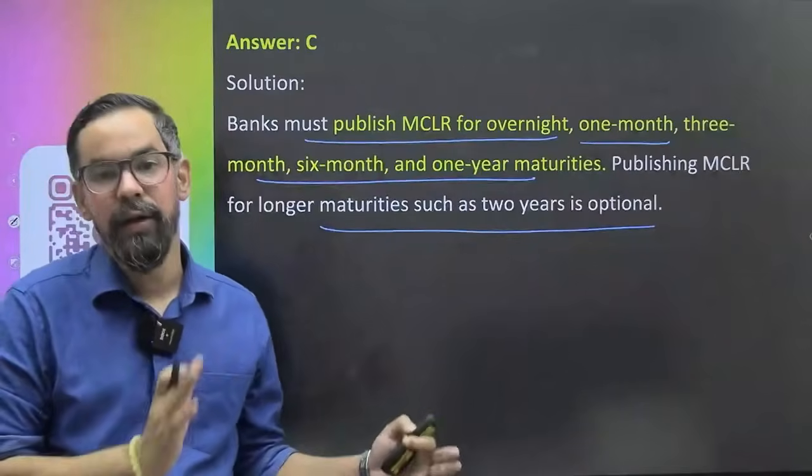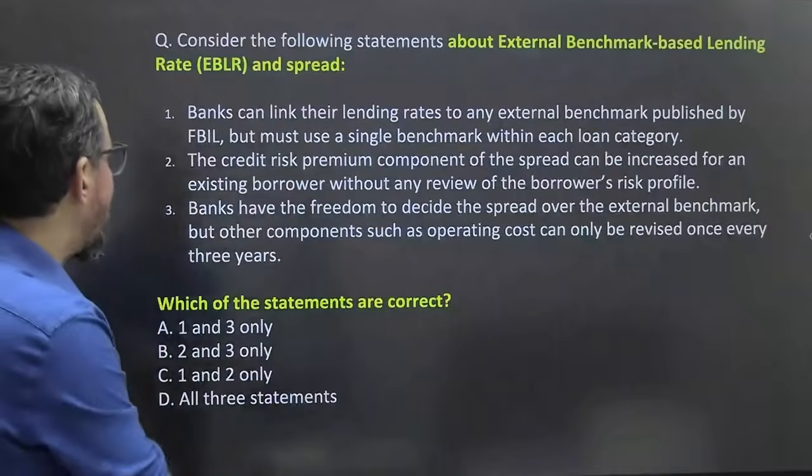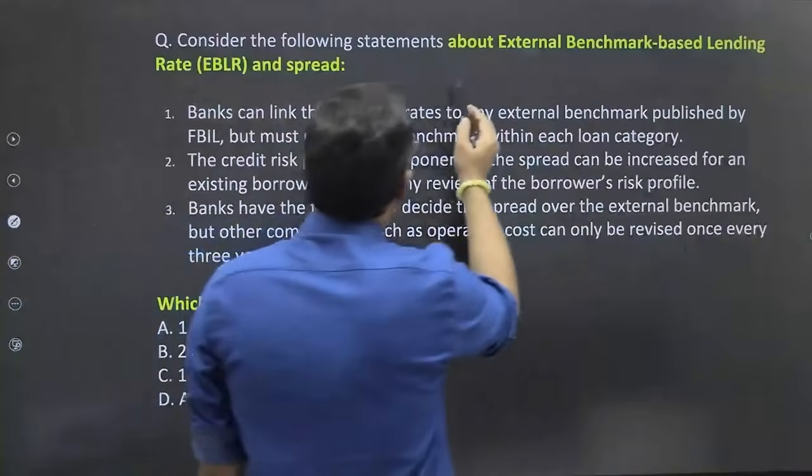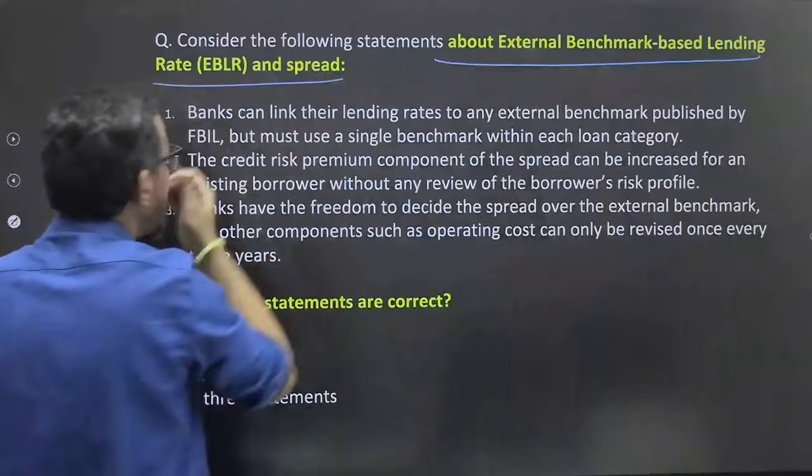These are the mandatory tenors which a bank needs to publish. Okay, next one guys, consider the following statements about external benchmark based lending rate, EBLR.